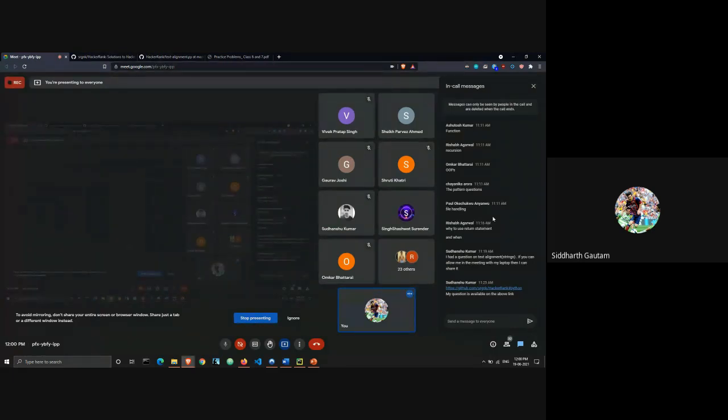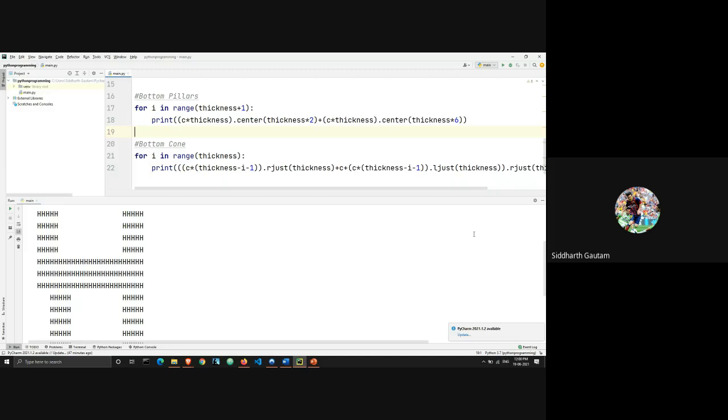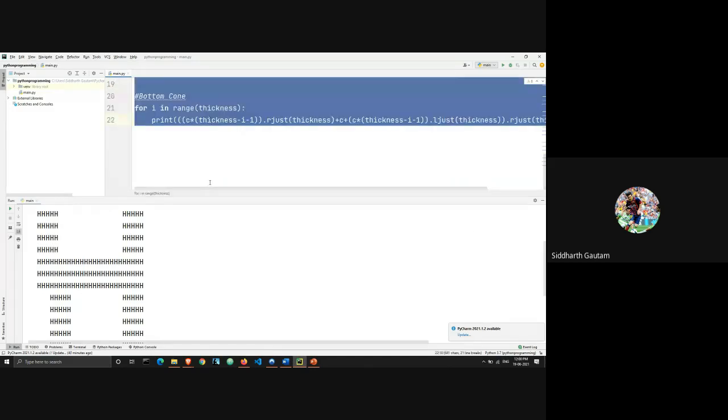Okay, so there's file handling. We will get to that. And there's, why use the return statement and when. This is a very interesting question. I want to get to this first.